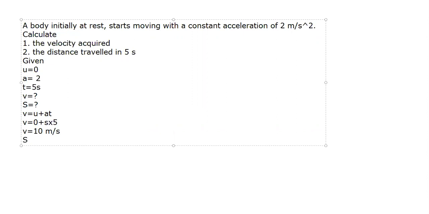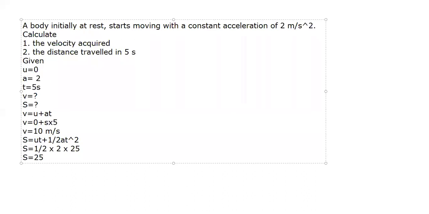Now how much is the displacement? So S is equal to ut plus half at square. So S is equal to, what's the initial velocity now? 0. So 0 plus half at square is just half into A. How much is A? We know 2. And how much is T? T is 5. So 5 5 are 25. So 2 and 2 get cancelled. So how much is the distance covered? Distance covered is 25 meters. Very good. Brilliant. Means you are getting it. Chalo, let's start with the next numerical then.